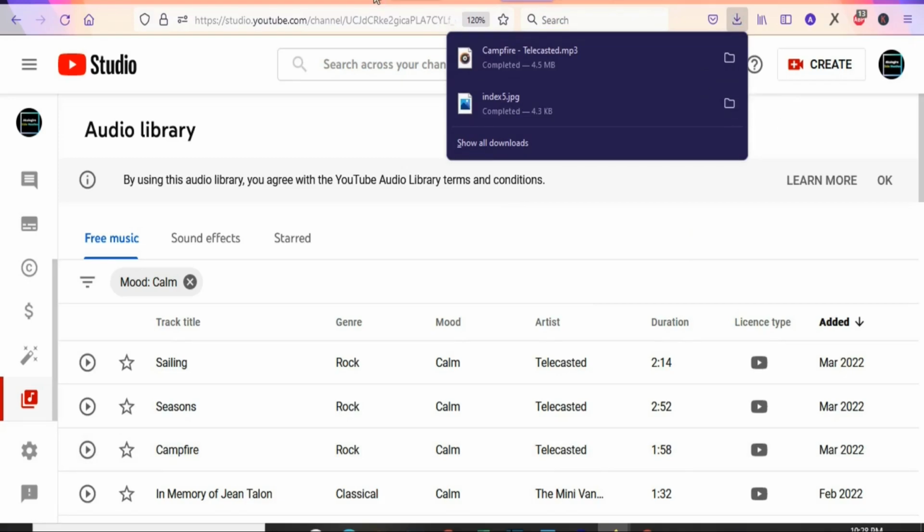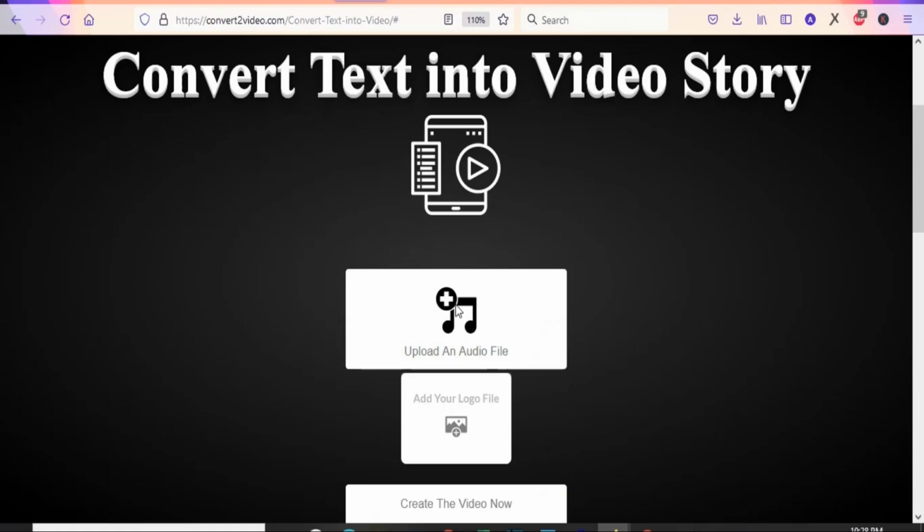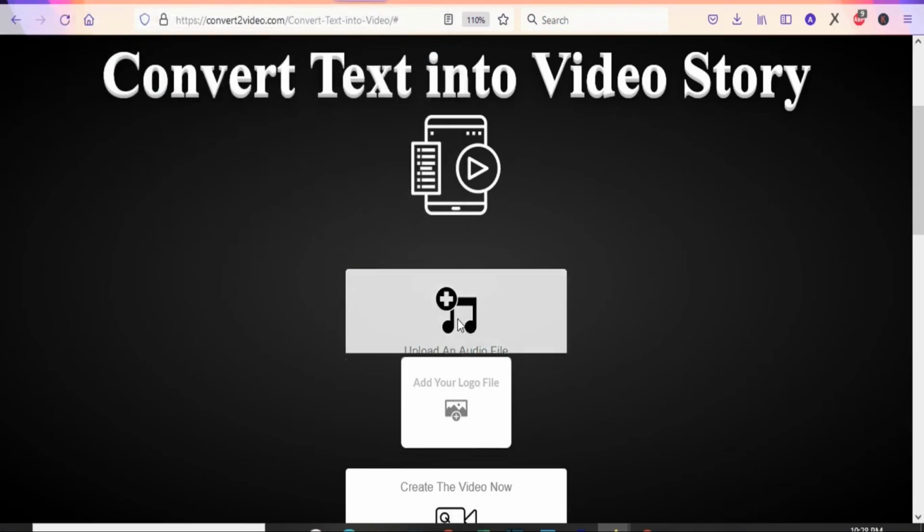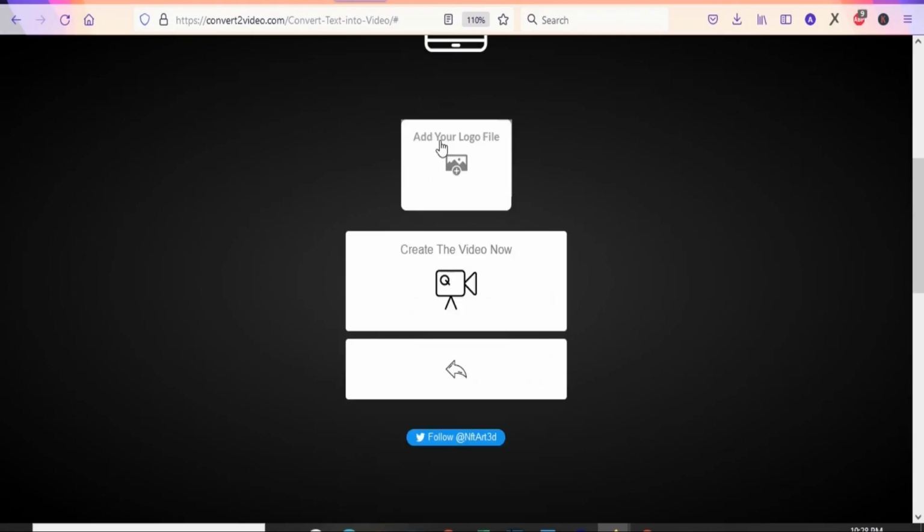So the next thing is that we are going to add it to our video. You are going to come here, just click on this plus sign so that you can add the audio to a video. Once you click on that, you are going to select the audio and then just click on open, and it's going to be added. Once that is done, you can add your logo here if you have one. If you don't have, we are going to continue to the next step.